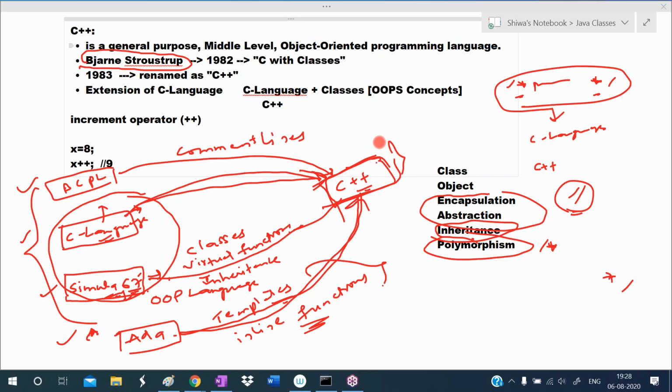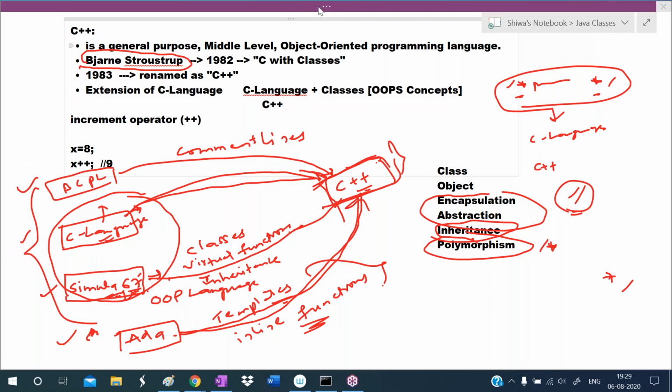So he added features to the C++ by borrowing the features of other languages. Based on those features, he developed this C++ language. Most of the features he had taken from C language and Simula 67.